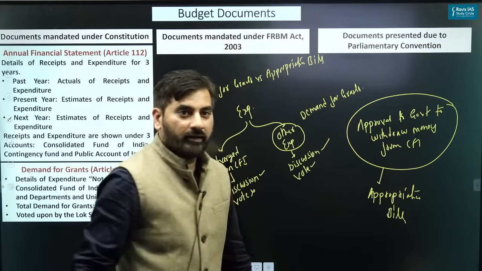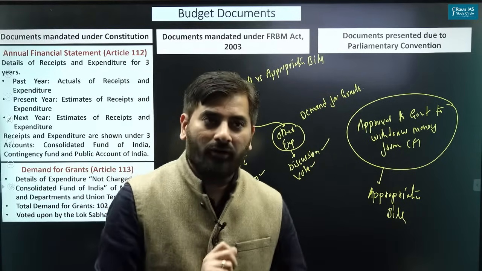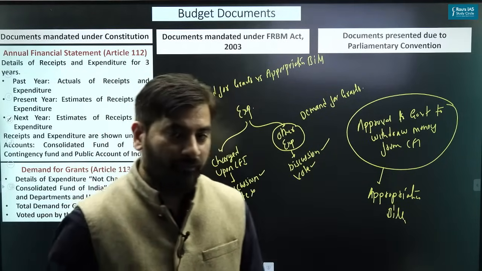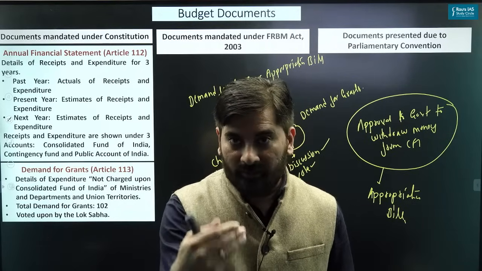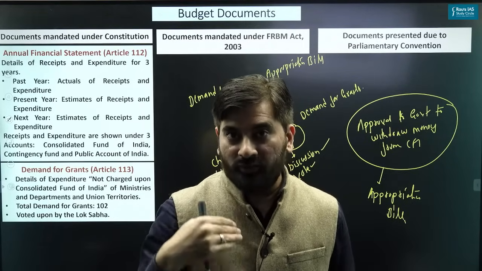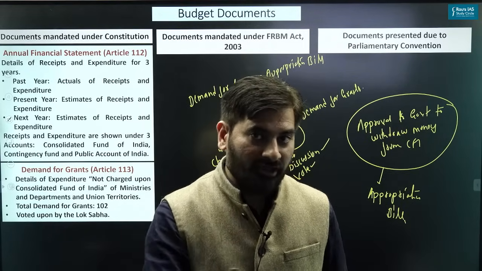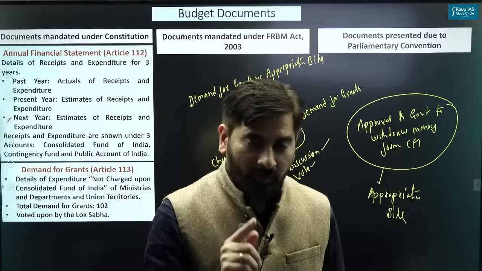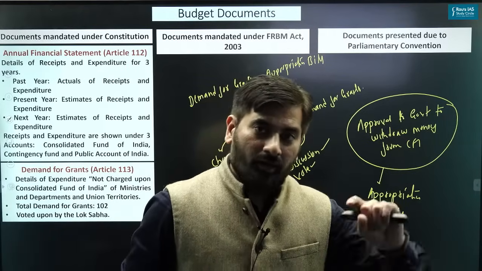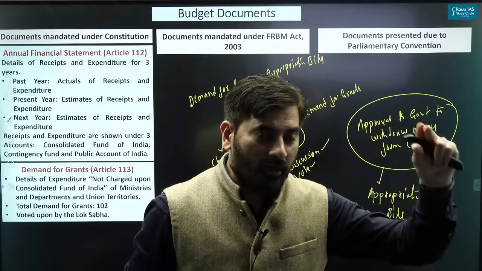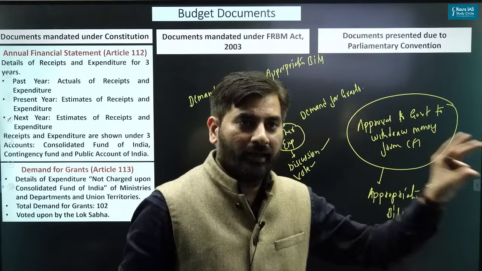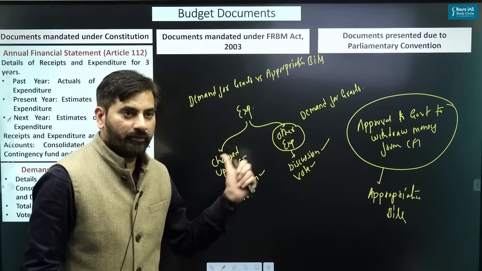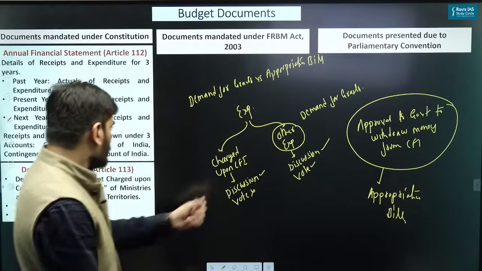I hope everyone has understood the difference between demand for grants and appropriation bill. Demand for grants: individually, the ministries will provide details of how much money they are going to spend for the upcoming financial year. That is approved. That is demand for grants. But appropriation bill is you are giving an approval to the government to withdraw money from CFI. That is what is appropriation bill. That is the basic difference.